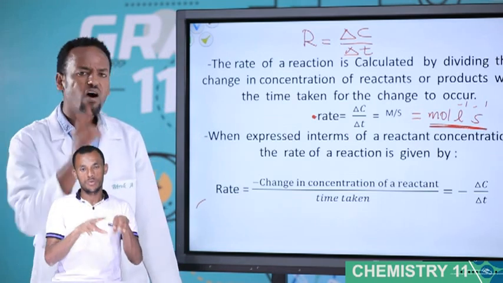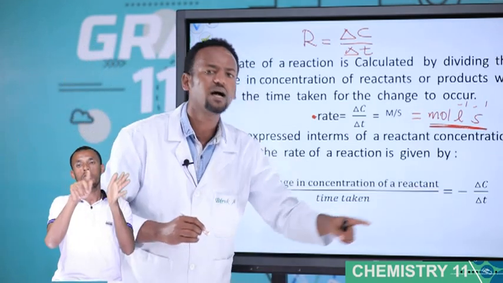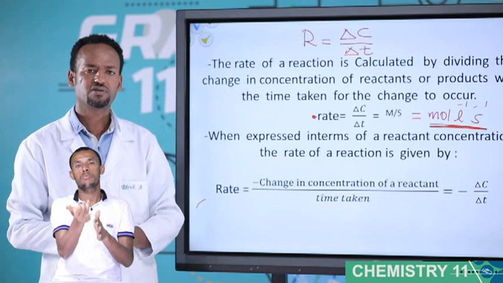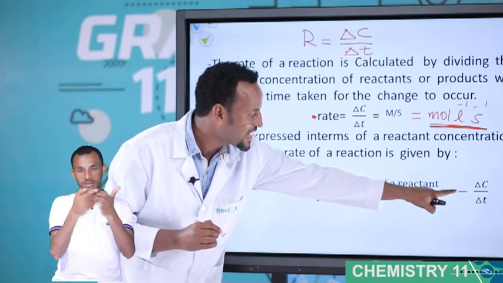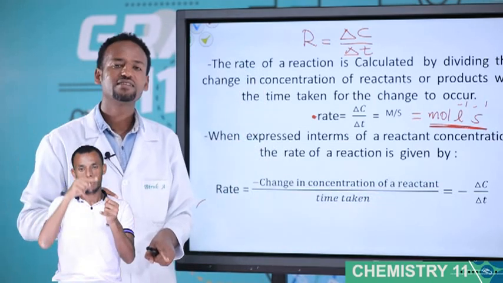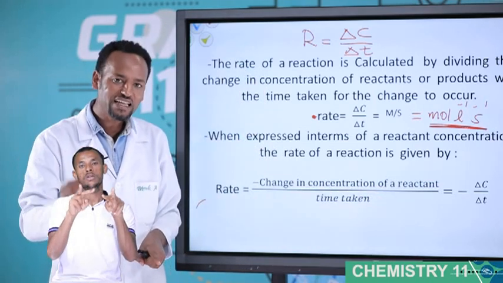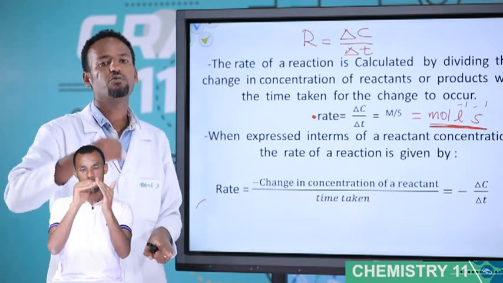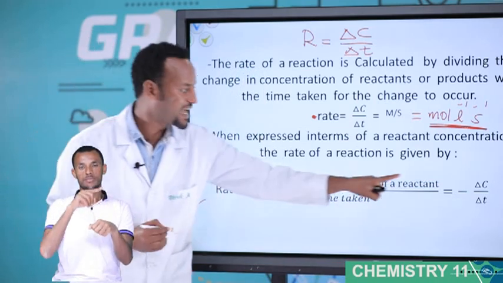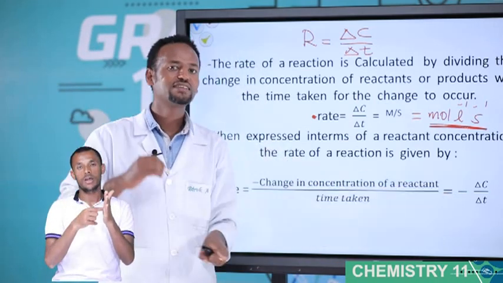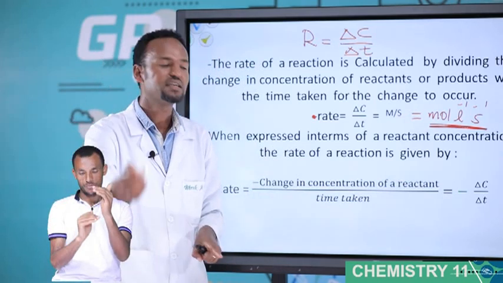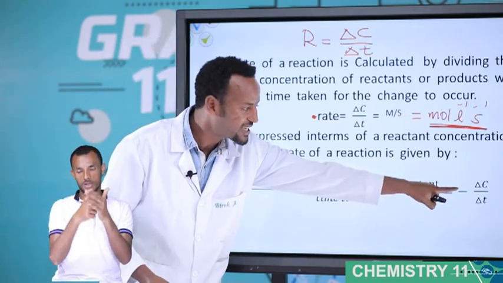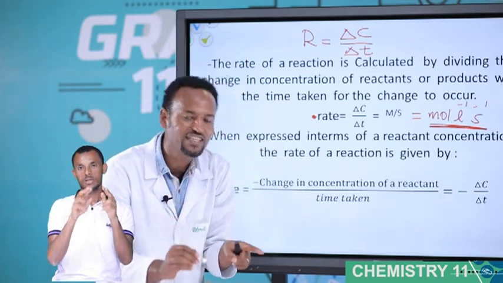Students, why is the negative sign used for reactant concentration? This negative sign indicates the concentration of the reactant decreases with time. Therefore, the negative sign indicates the concentration of the reactant decreases.